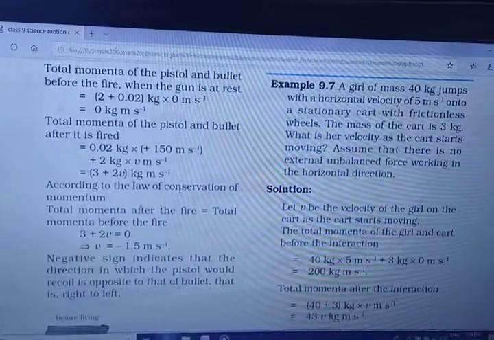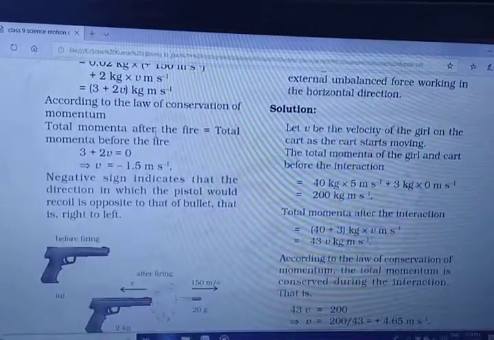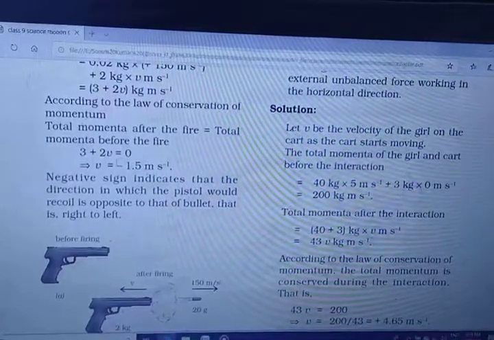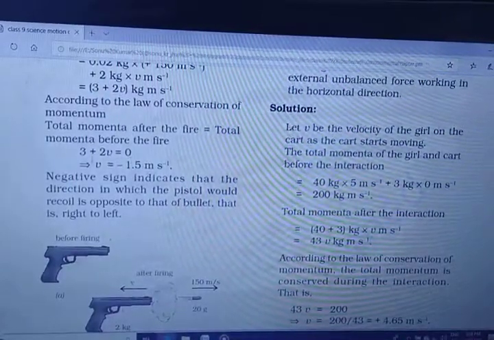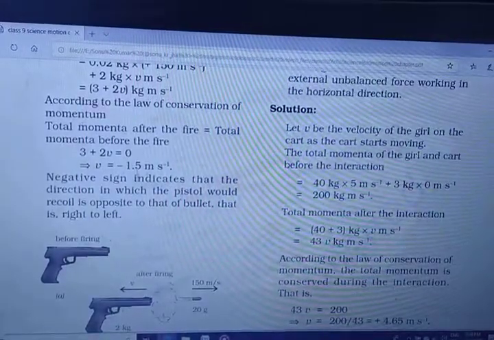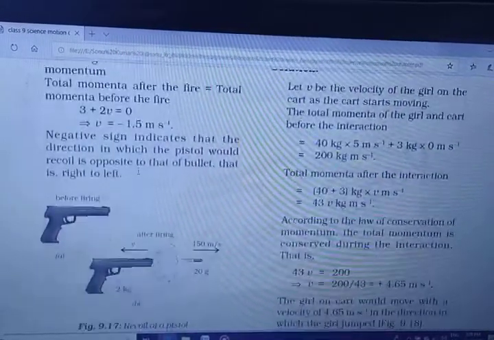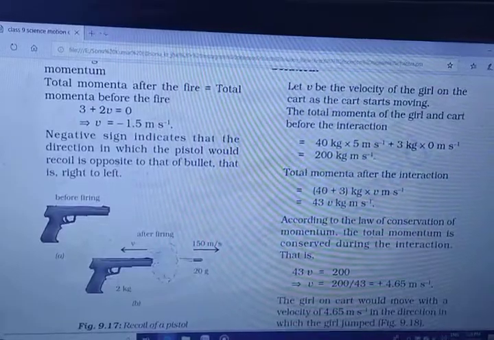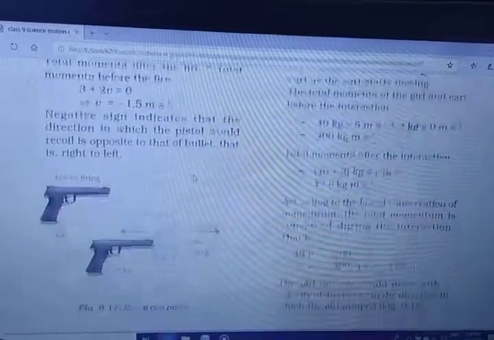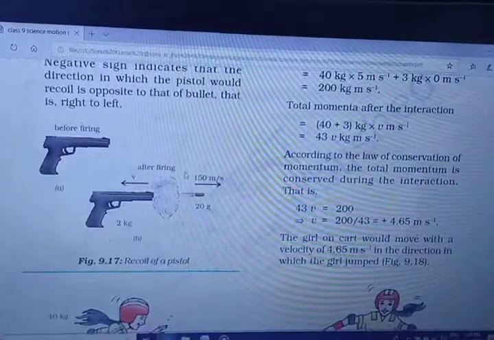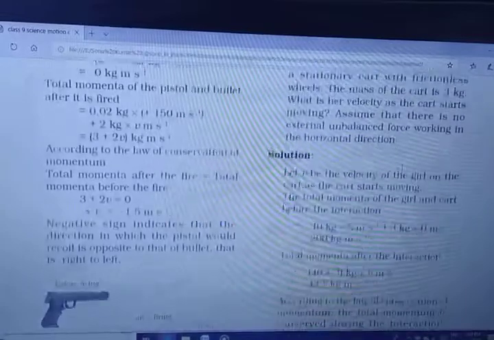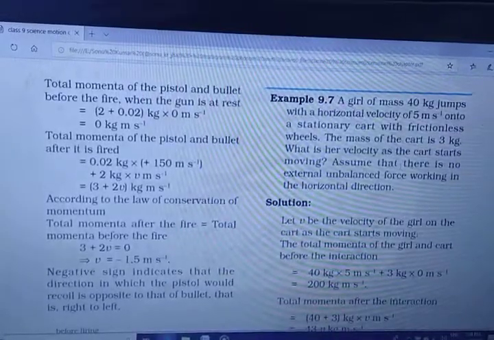So according to the law of conservation of momentum, the total momentum after the fire must be equal to the total momentum before the fire. So 3 plus 2v is equal to 0. So 2v is equal to minus 3, v is equal to minus 3 by 2, minus 1.5 meter per second. The negative sign indicates that the direction in which the pistol would recoil is opposite to the bullet, that is right to left. So you have seen that the same type of numericals are there. Here also you can see one numerical, 9.7.